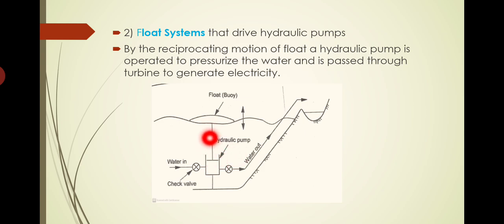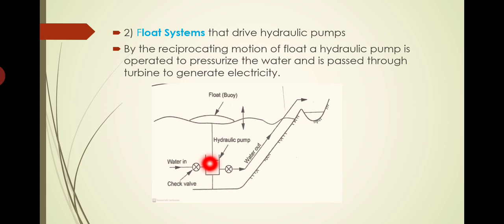Okay, so to and fro motion of the float or buoy, because of the motion of the wave, is being utilized to run a piston inside the cylinder. So that piston also will be moving to and fro based on the to and fro motion of the float. So during the upward motion of the piston, vacuum is created inside the cylinder, so water is sucked in. So during the downward motion of the float, piston also will be moving downward. That means the water already trapped inside the cylinder will be getting pressurized.